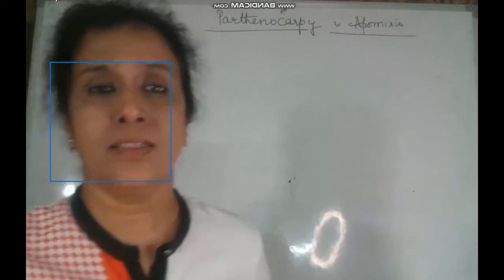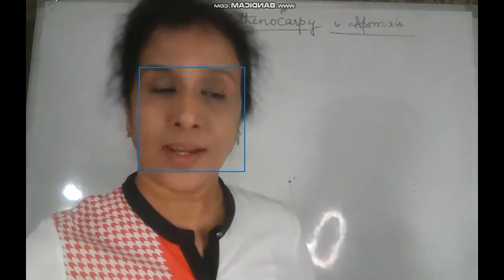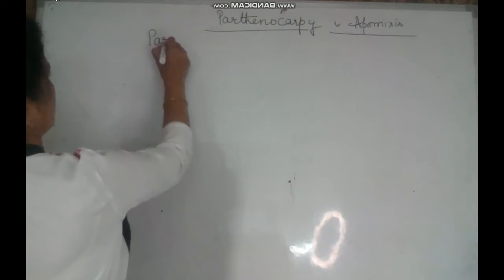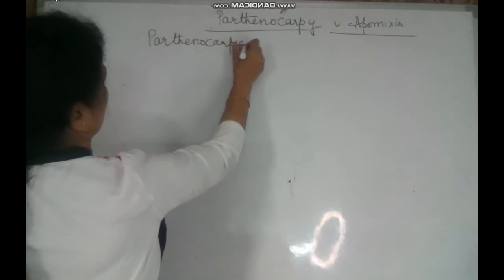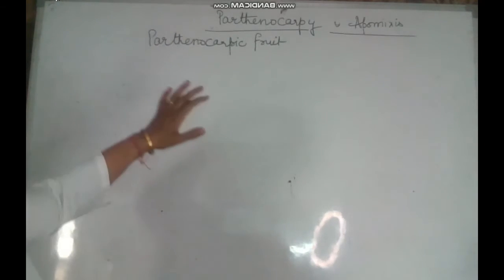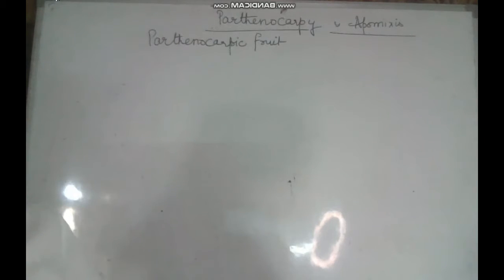Just now we have done true fruit and false fruit. There is one category of fruit also that is known as parthenocarpic fruit. What are parthenocarpic fruits? When a fruit is formed without the process of fertilization, then this is called a parthenocarpic fruit. In such fruit, there is no seed formation because the process of fertilization hasn't occurred.